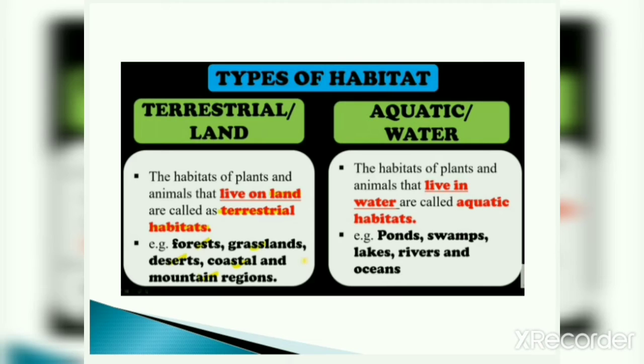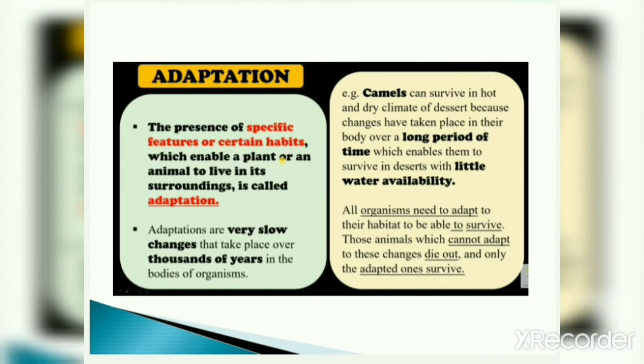Now let's move forward. Now what is adaptation? The presence of specific features or certain habits which enable a plant or an animal to live in its surroundings is called adaptation. Now students, adaptation means the presence of specific features or certain habits.